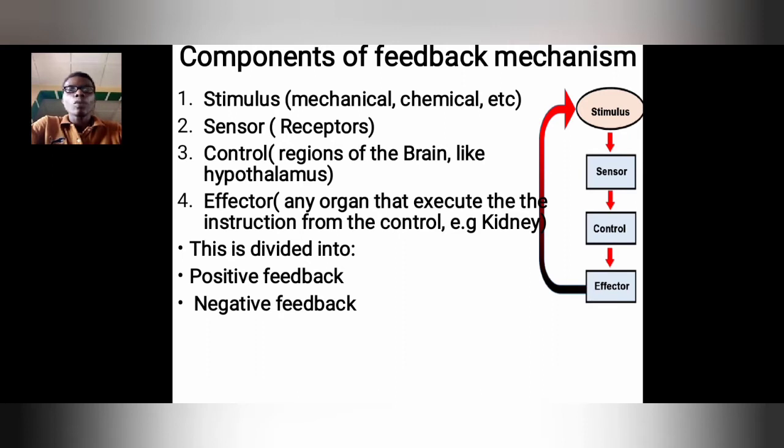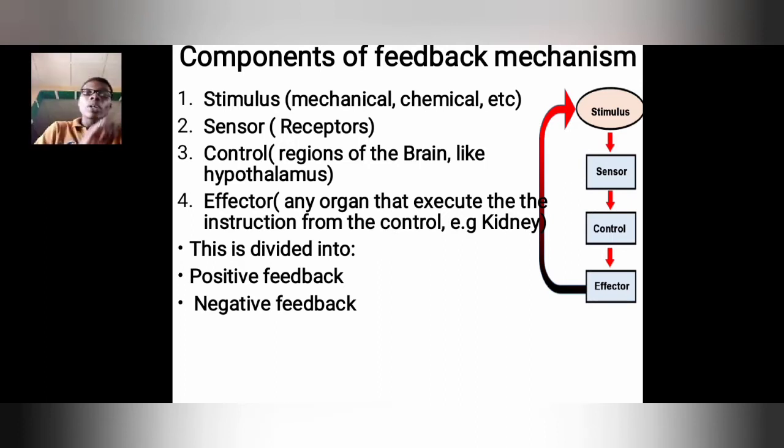So anything you can feel or sense that can cause you to make a change is the stimulus. Now, the thing that senses the stimulus is called a sensor. An example of those is what? Receptors. Receptors are different structures in our body that sense the change in the environment, basically speaking. So what you need to understand in essence is that sensors are not just structures, they are receptors in each part of our body.